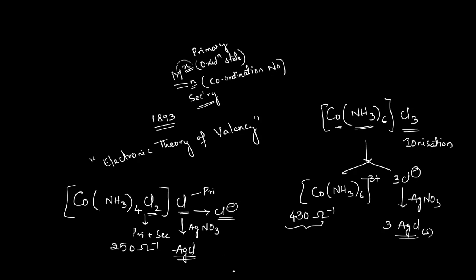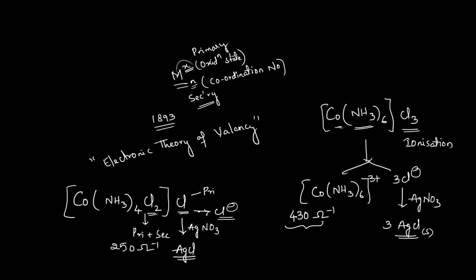All these I have explained just now in the illustrations, and by these two evidences, molar conductivity values as well as the silver nitrate test, the halogen test, we can predict the molecular formula of these coordination complexes.